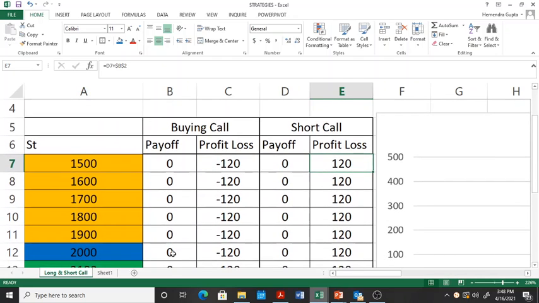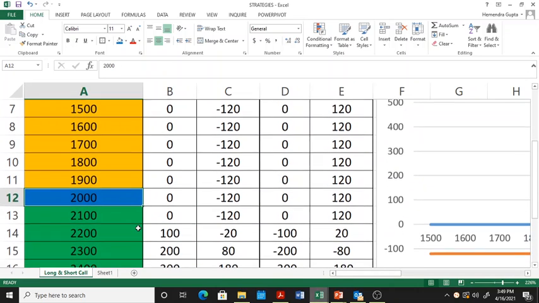Let's assume the price comes to 2000 rupees. Again, the buyer of the call option will not exercise the call option because he has a right to buy at 2100 rupees, whereas the price at present is 2000 rupees. So again, in this case, the call option will not be exercised.